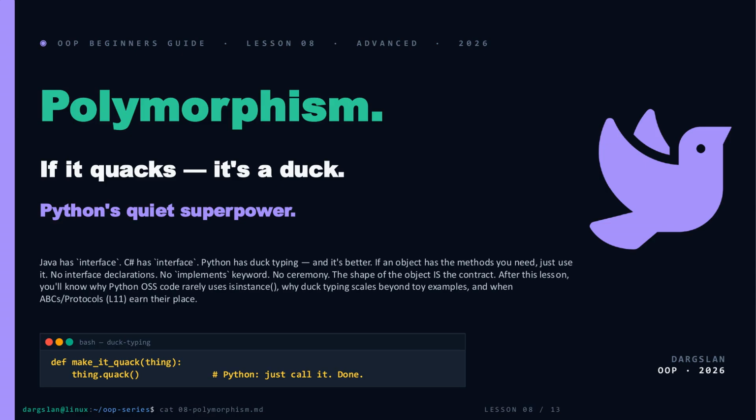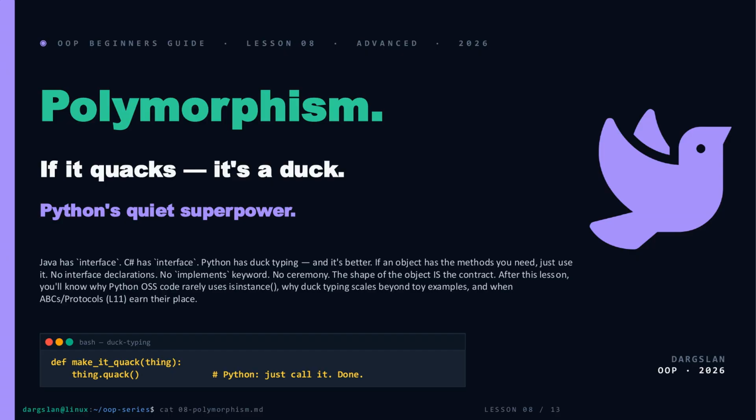Welcome to Lesson 8, Polymorphism, Python style. Other languages make you sign a contract, declare an interface, implement it, prove your paperwork is in order. Python just asks one question: does it quack? If yes, it's a duck. No ceremony, no keywords, no interface files.